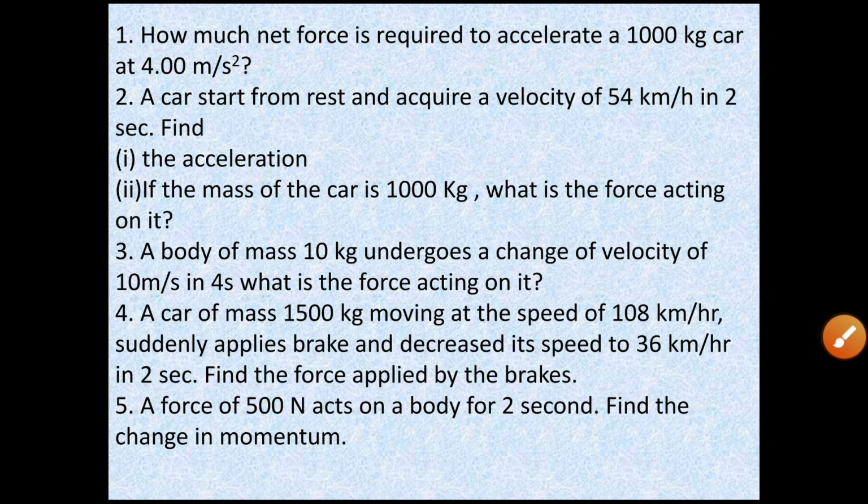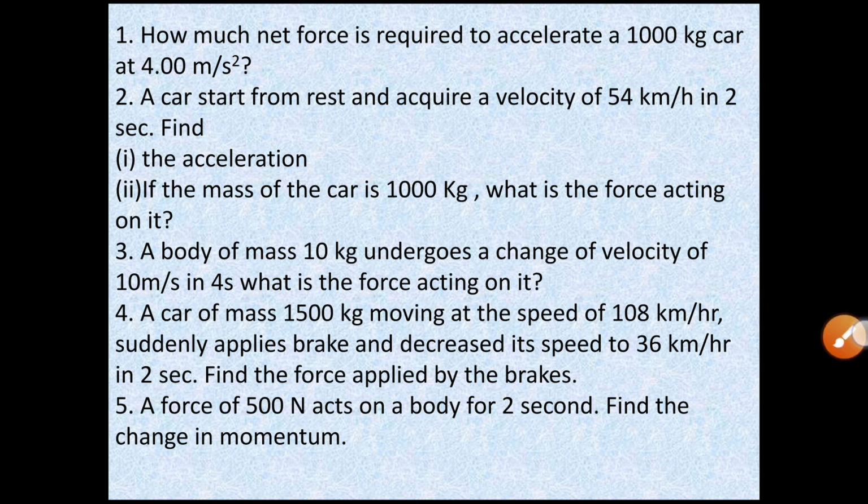Again, question number 4. A car of mass 1500 kg moving at the speed of 108 km per hour suddenly applies brake and decreases its speed to 36 km per hour in 2 seconds. Find the force applied by the brake. So again here the data is given in kilometer per hour. So first you convert the 108 km per hour into meter per second and 36 km per hour into meter per second.